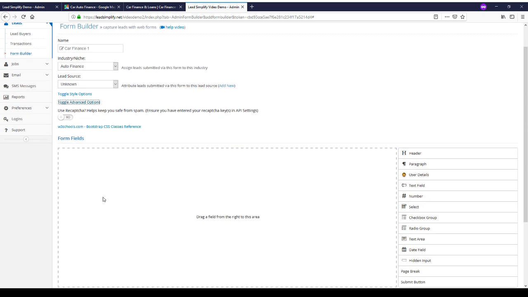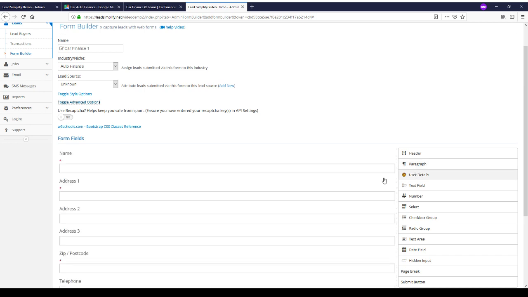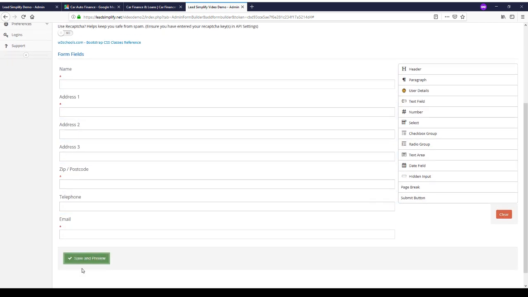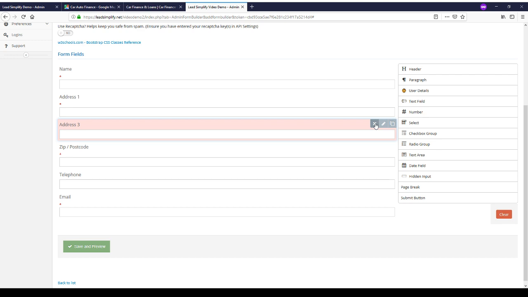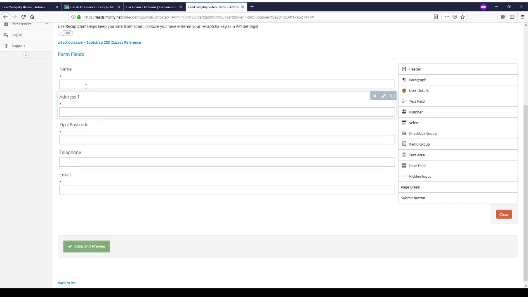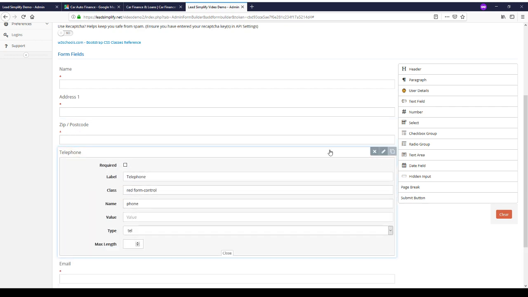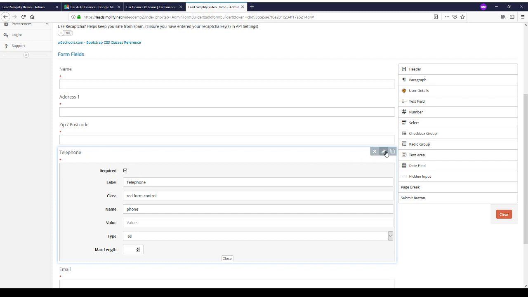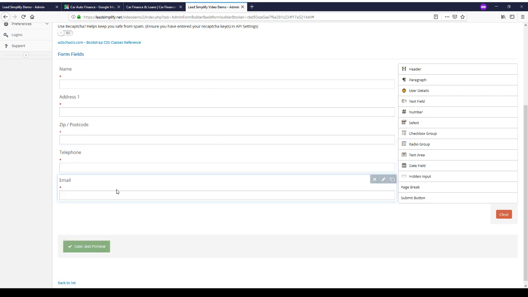So let's get on with building the form. First of all, we want to capture some user details. If we drag this user details section in, or we just click it, it will auto fill the user details section. What we're going to do is, we don't want address line 2, so we'll delete that. We don't want address line 3. We do want the name, the first line of the address, the zip code, telephone, email. We want to make telephone required, as we just have done there.